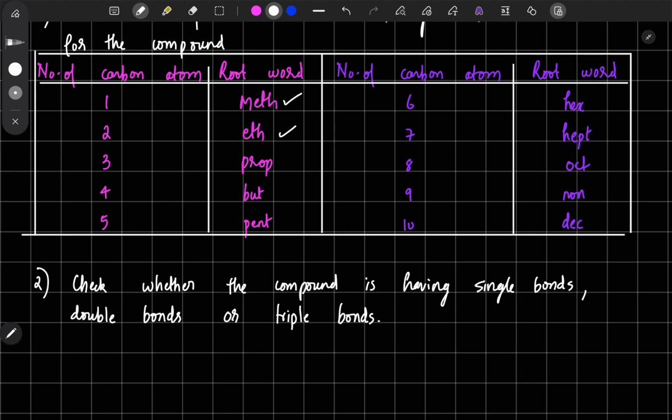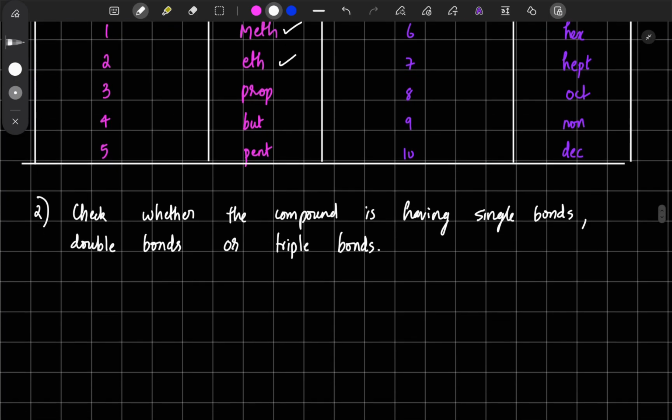Okay, so check whether the compound has single bonds, double bonds, or triple bonds. If the compound has only single bonds, don't forget, that will come under the category of alkanes.